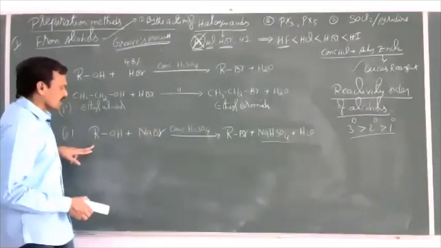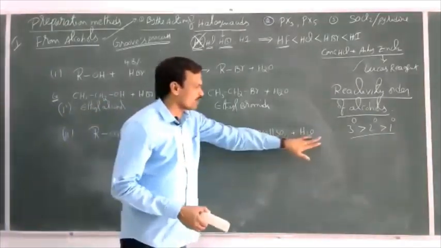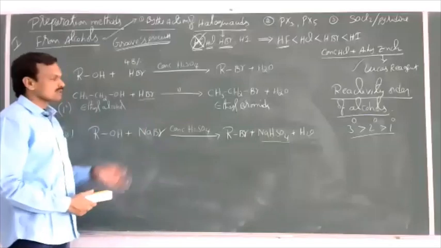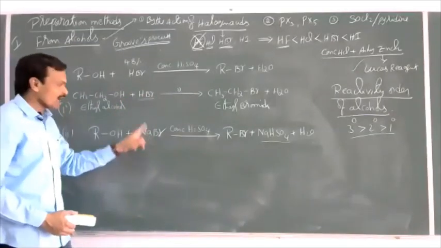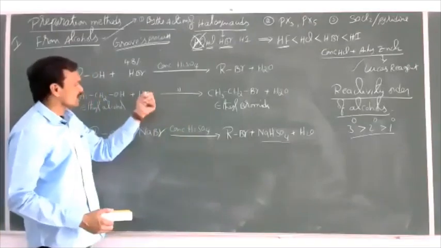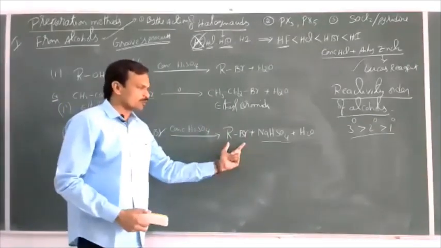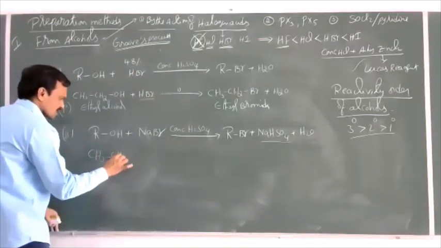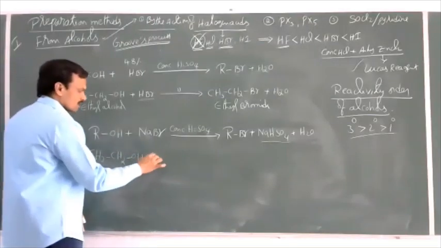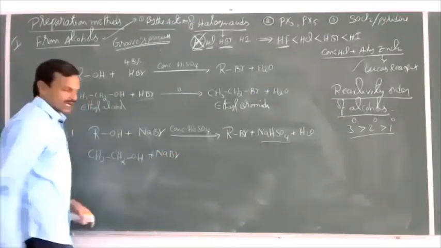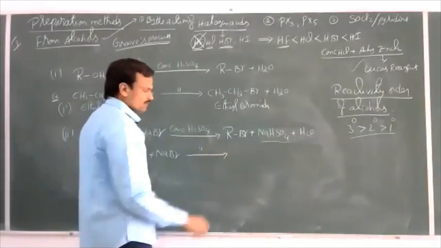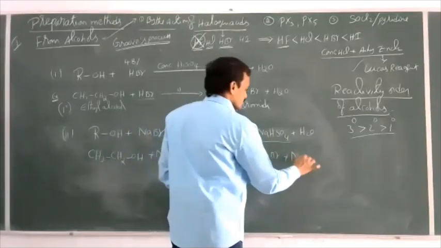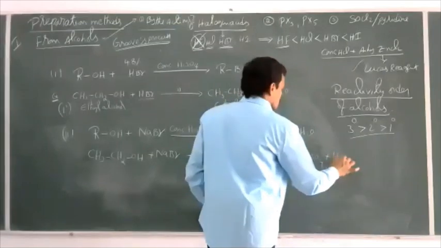Now HBr reacts with alcohol to give bromoalkane and water. So both these reactions are the same. What the difference is: here we have taken HBr directly, instead of taking HBr, here we have taken sodium bromide, and that sodium bromide reacts with H2SO4 to produce HBr. That HBr can react with alcohol to give bromoalkane. So now I'll take the same example here. CH3CH2OH, ethyl alcohol, plus NaBr in the presence of the same concentrated H2SO4 gives CH3CH2Br plus NaHSO4 plus H2O.